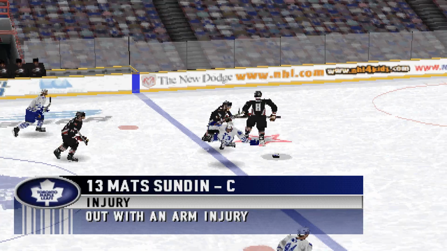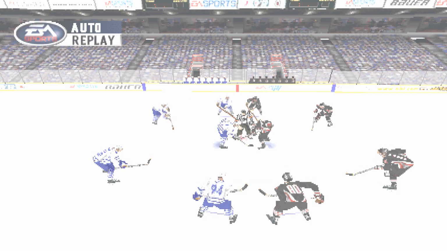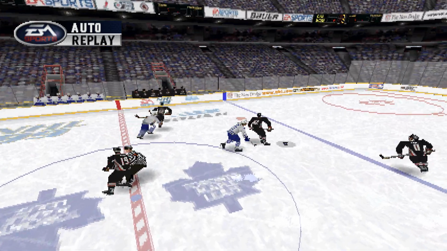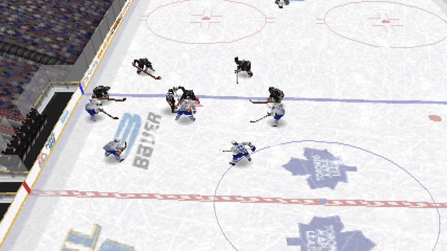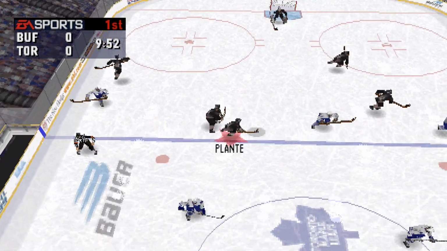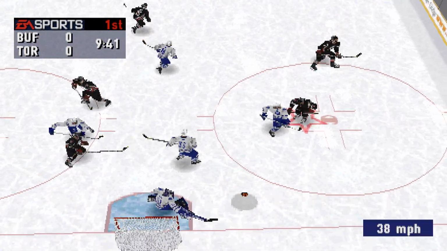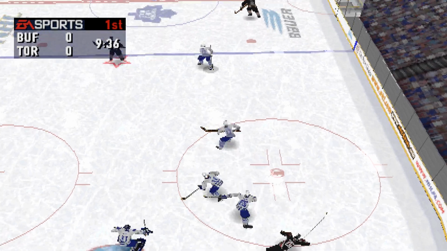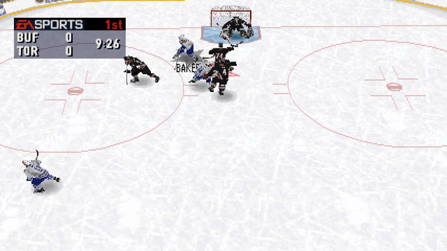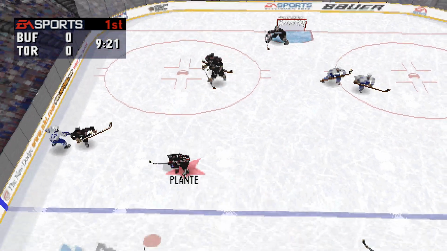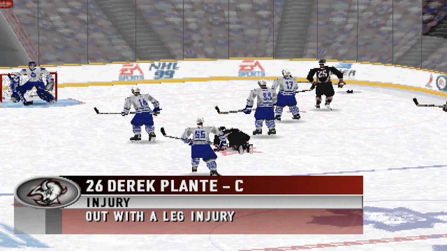Game on! The Sabres win the faceoff. Sundin down. Baker to face off against Plant. The Buffalo Sabres win the faceoff. Plant passes it across. Cooper chips it ahead to Baker. The pass is intercepted by Baker to Plant. The Sabres have an injured player.